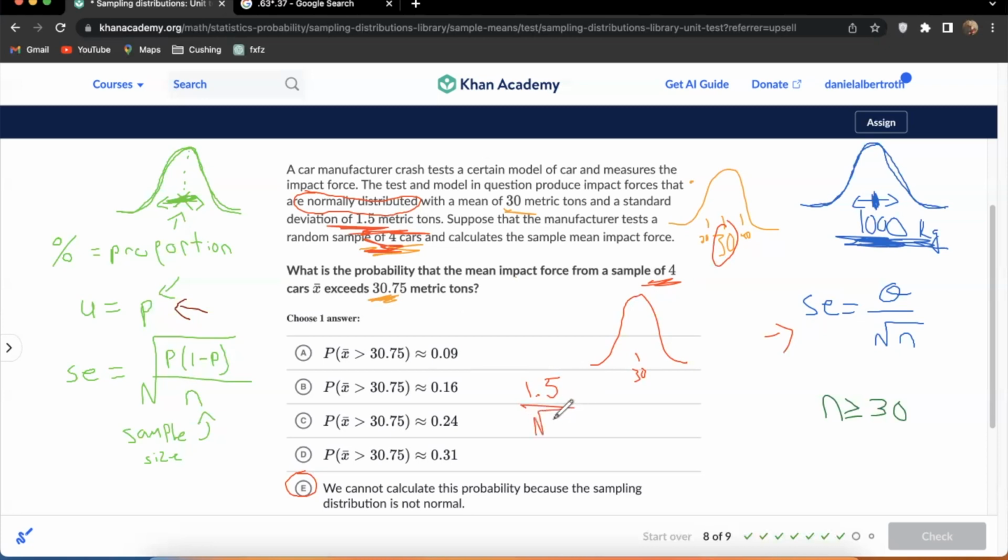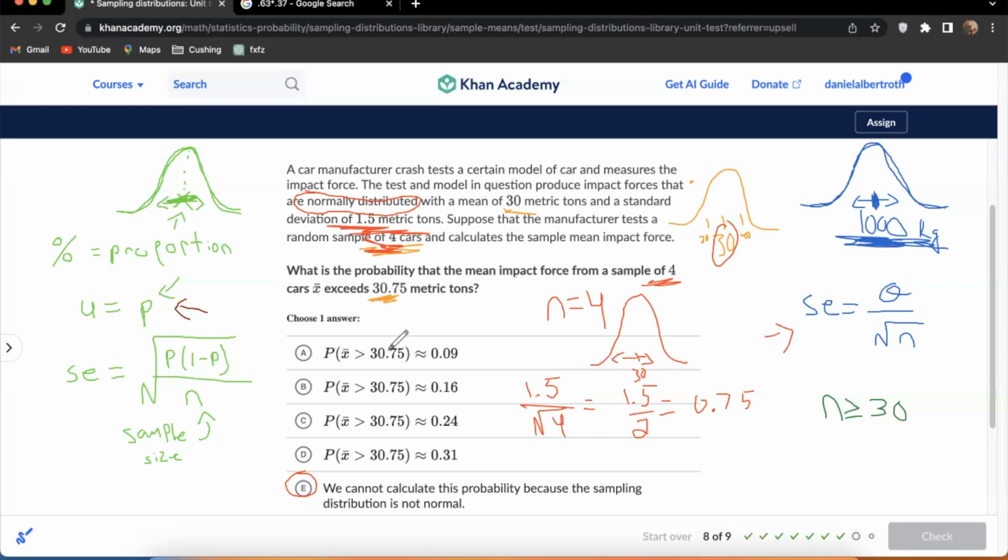So divided by the square root of 4. So it's 1.5 divided by 2. So it's 0.75. So if we take samples of 4 cars, we should expect our samples to be normally distributed, average of 30, a standard deviation of 0.75.